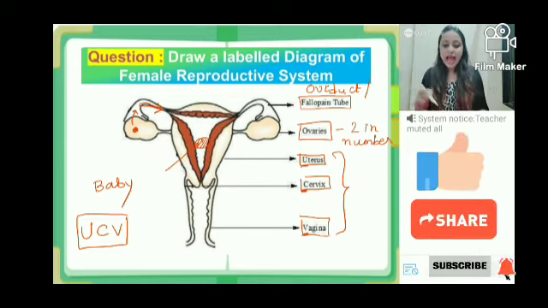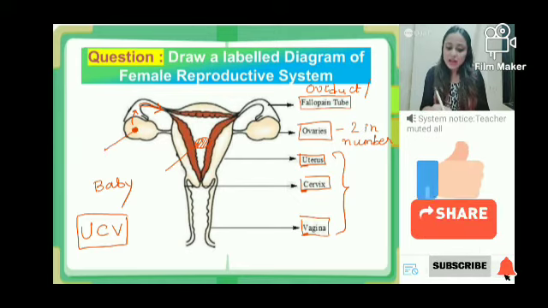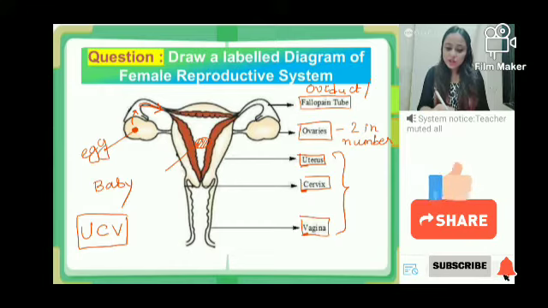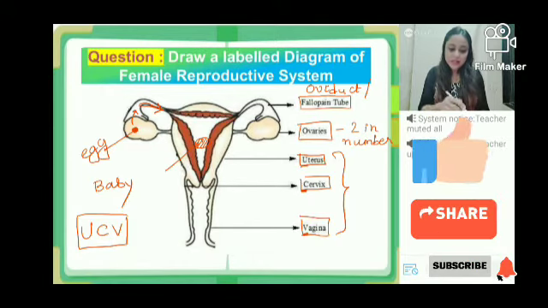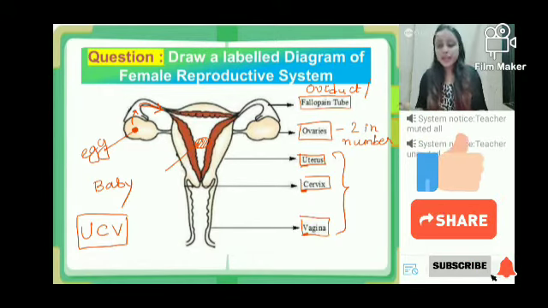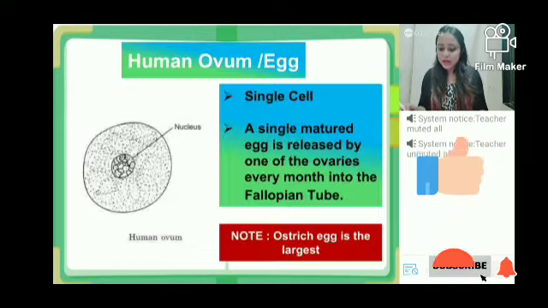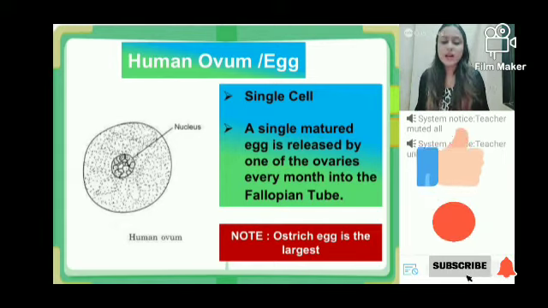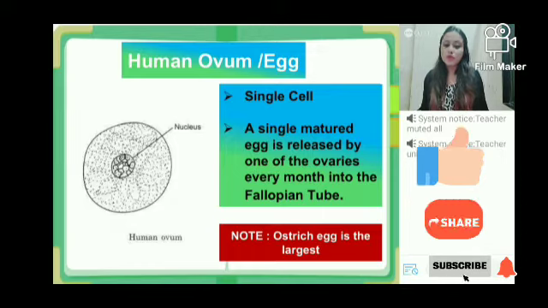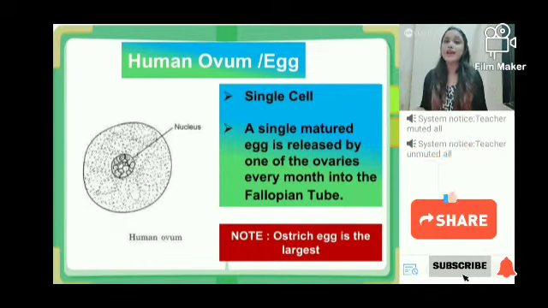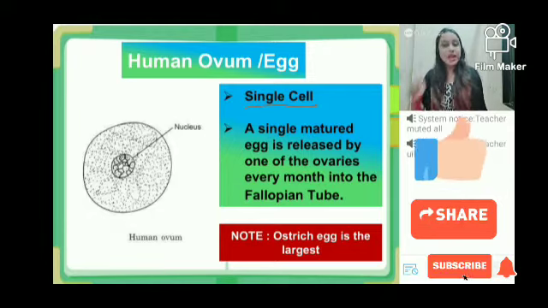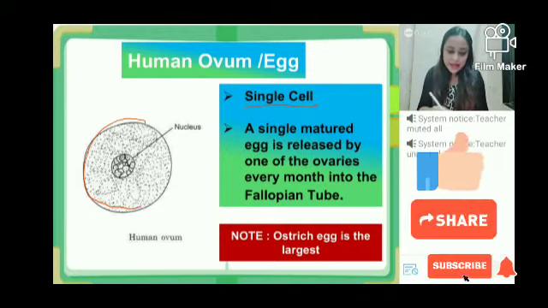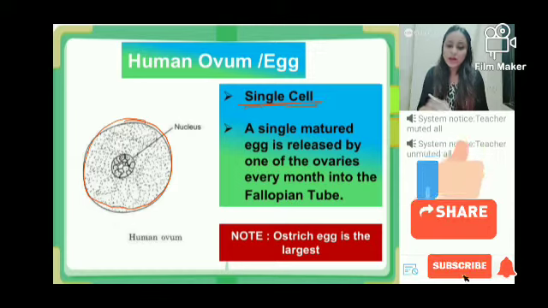Today we are starting with this structure. The structure of the egg present inside the ovary is what we are going to study first. We are talking about the human egg, or the human ovum. What exactly is it? It is a single cell. This entire thing is only one cell.